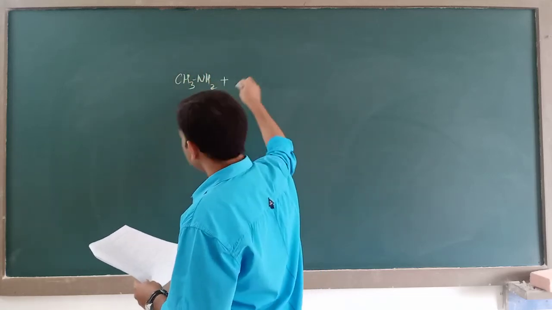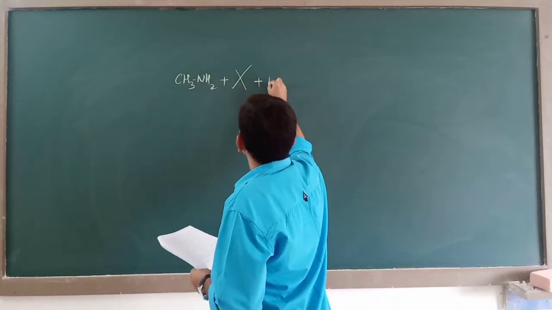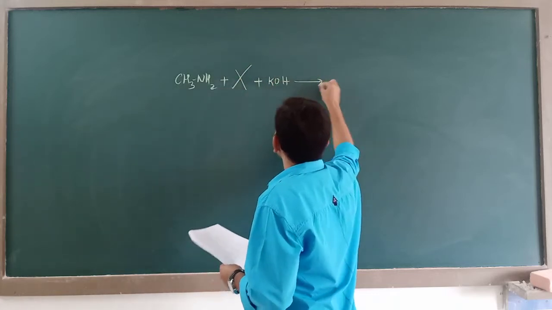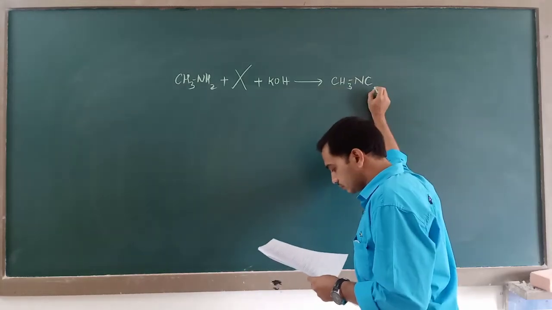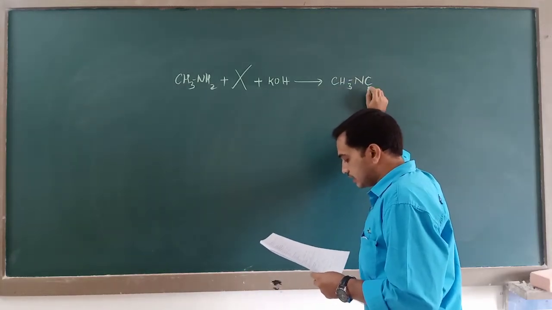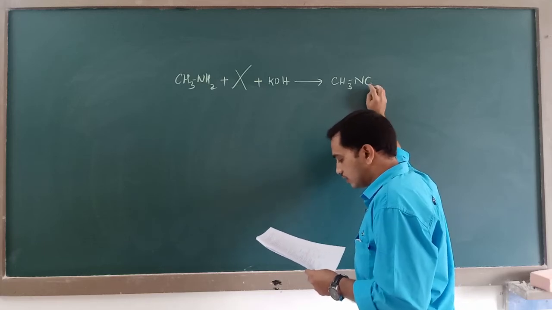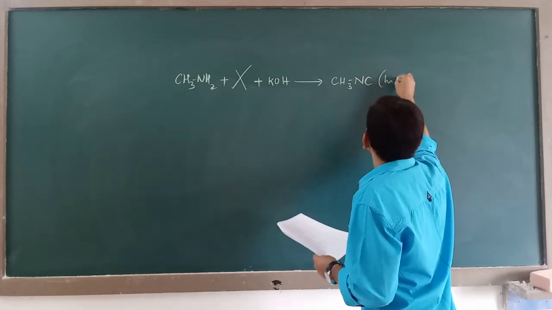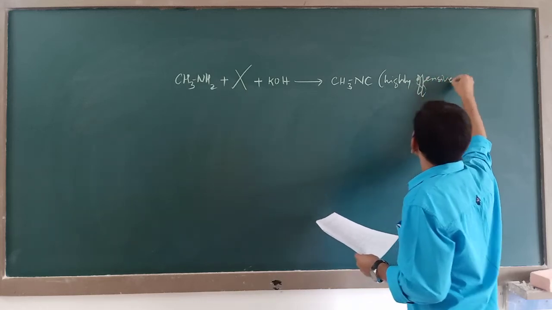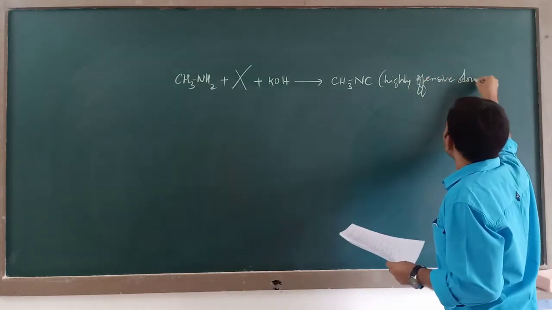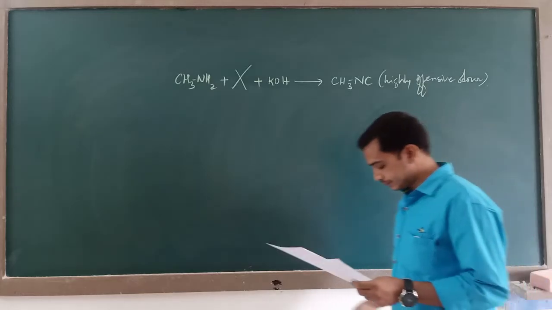CH3NH2 plus X plus KOH gives rise to CH3NC. And CH3NC has got a highly offensive odor.